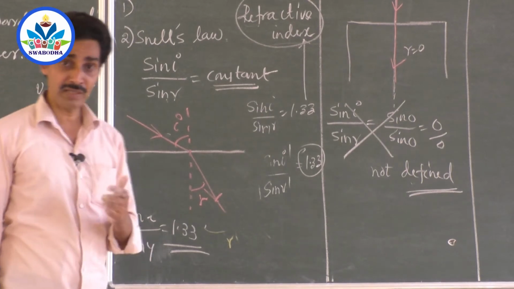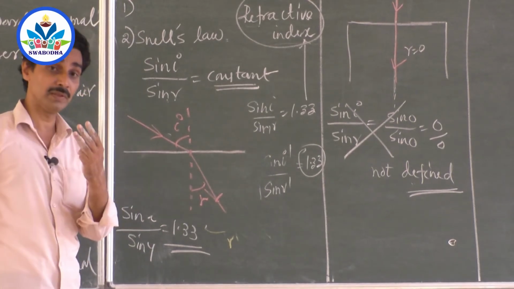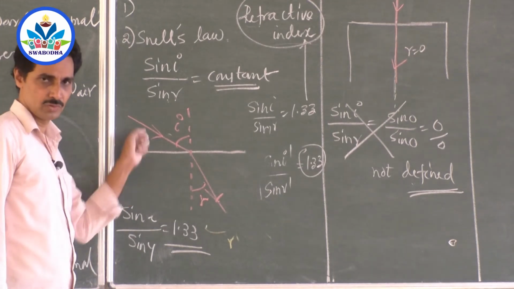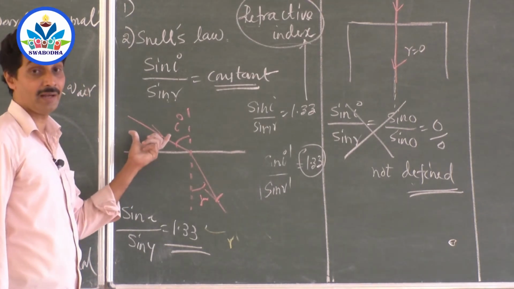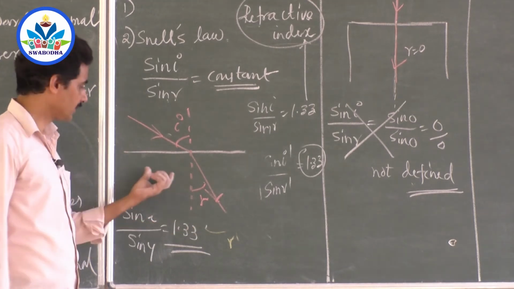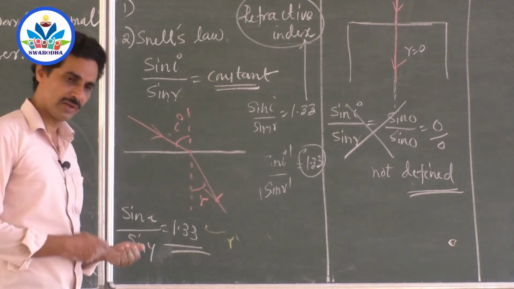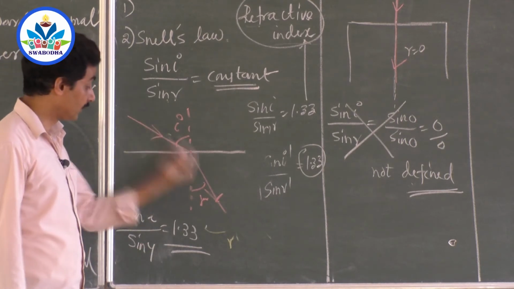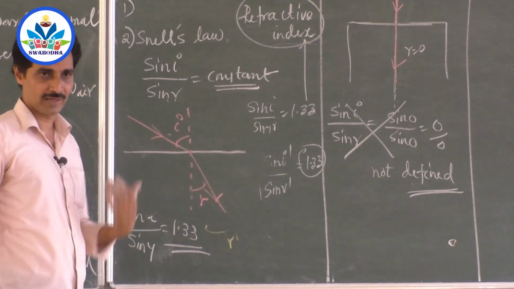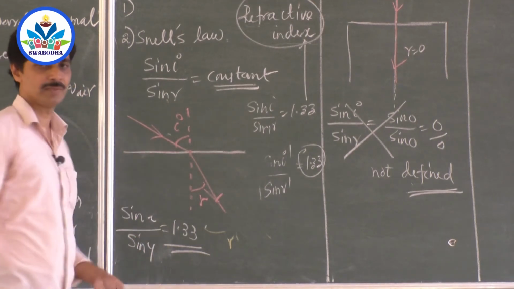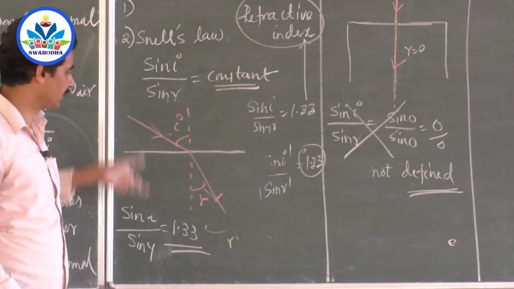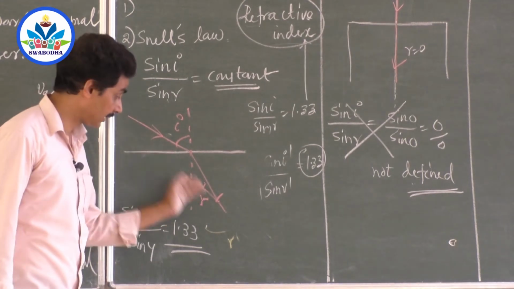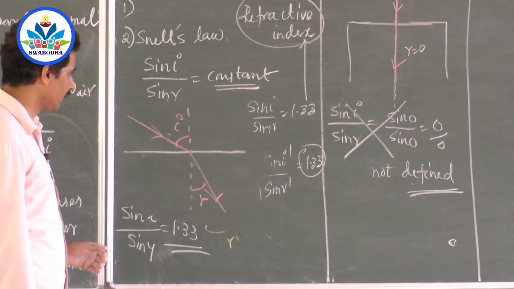Refractive index for which medium? Because there are 3 things responsible for refraction. One, light. Two, a change in media. Suppose there was only air, no refraction. Suppose there was only glass throughout, light would have traveled straight, no refraction. Suppose there is no light, no refraction. Of course, all the 3 are responsible. There should be light, there should be a pair of media, and light should change its velocity when it moves from one medium to another. All the 3 are important.